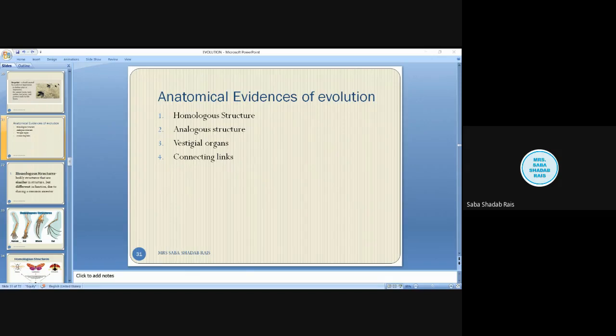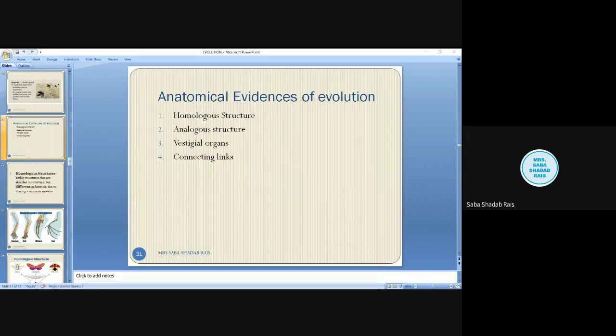Next is the analogous structures. Homo means same. Ana means different. Remember it by heart. Now, analogous structures are different in structure, but they have a similar function. That means the structures are different. Note, they are not evidence of common ancestry.